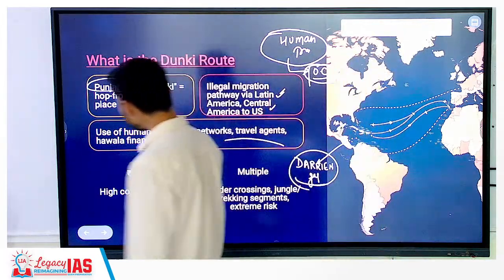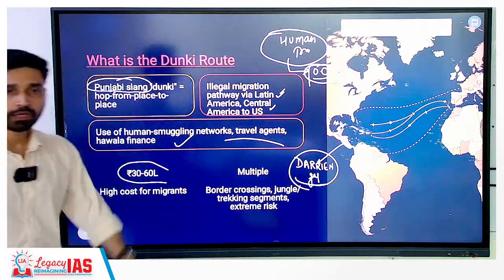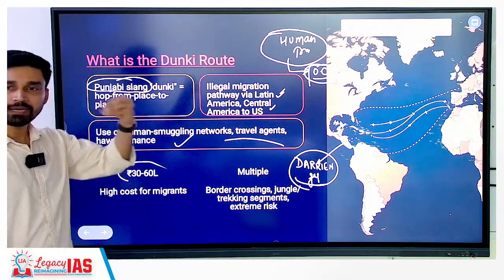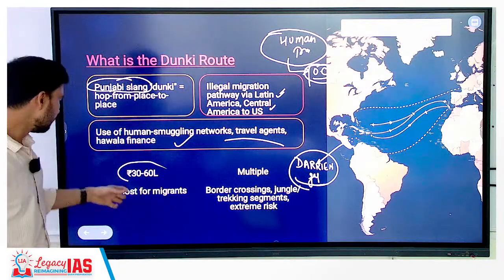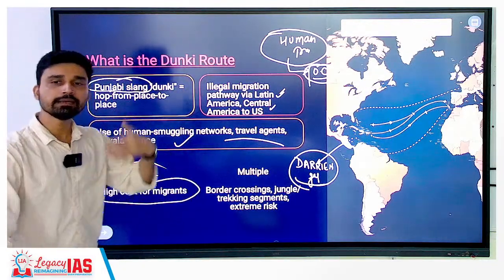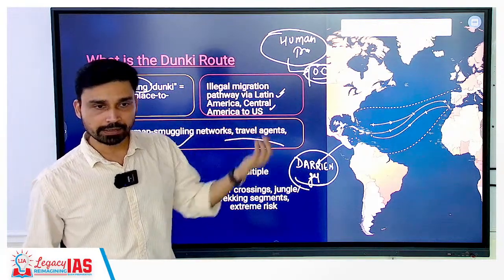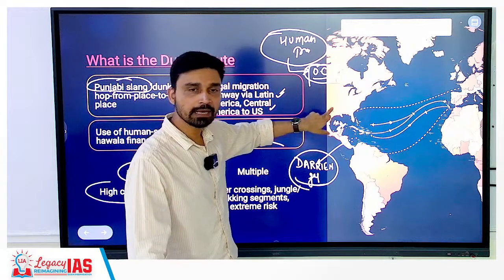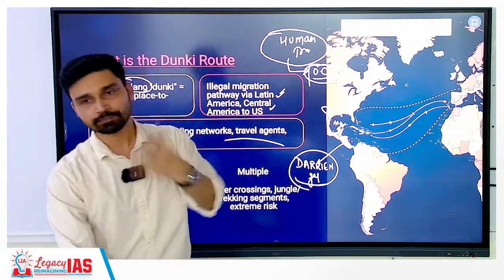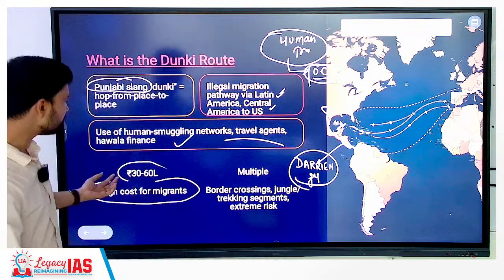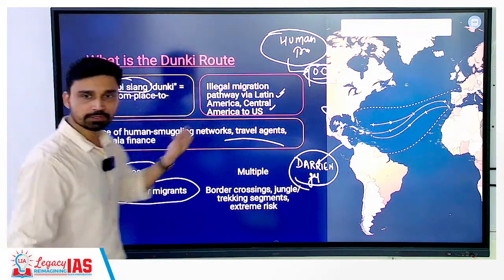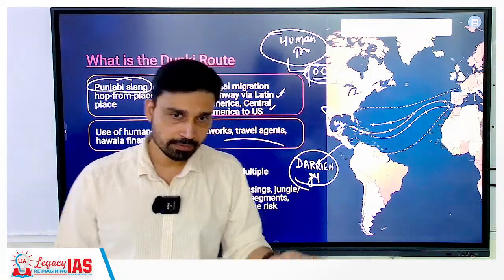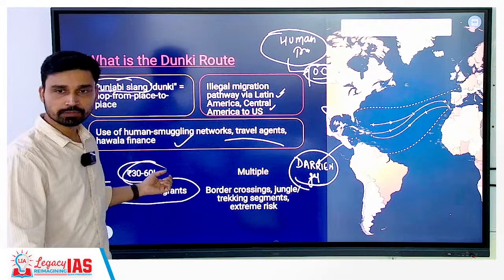Plus the cost, you can see the people are so irresponsible in nature that they are giving 30 to 60 lakh. Even we have 80, 90 lakh, 1 crore rupees. People are spending this for moving and migrating illegally to Western countries such as the US, Canada and all that. Many times we have seen people who have even been successful in reaching here, they are again arrested by border guards. Next day they are deported back. So you have spent so much money, just for what? Visiting the US, and also not in a good way. You are being treated as a criminal there. Better you do some business here from this money.